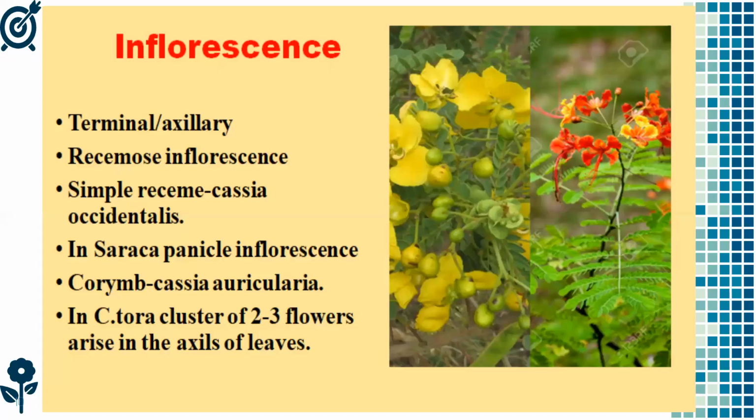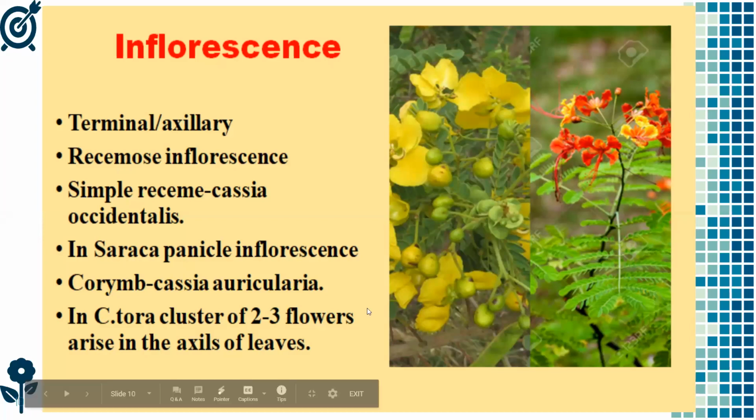And students, now after completion of the vegetative characters of this family, we immediately enter into the floral characters or the sexual characters. So it starts from inflorescence. So inflorescence here is a very important point.